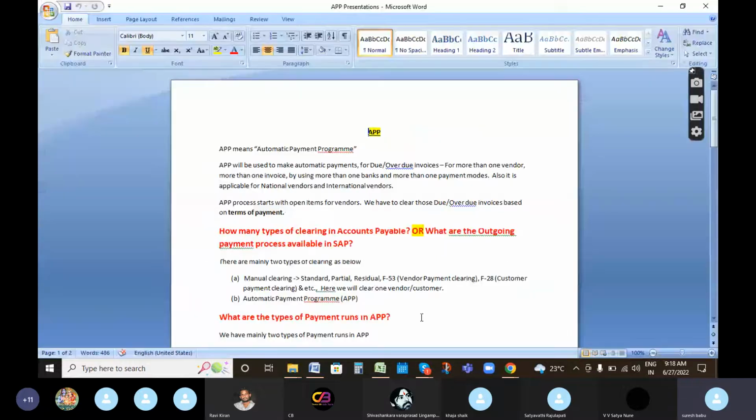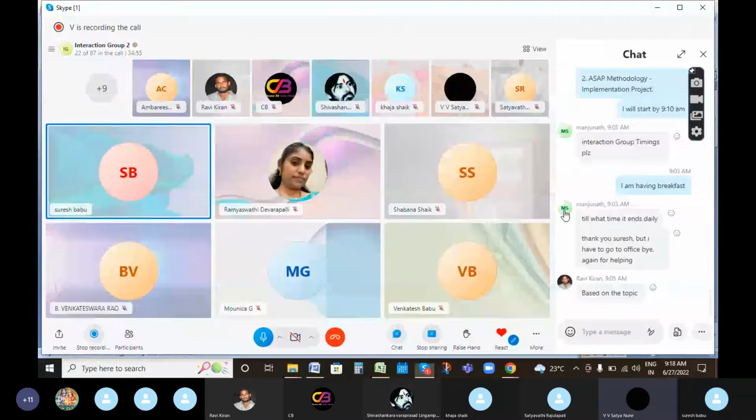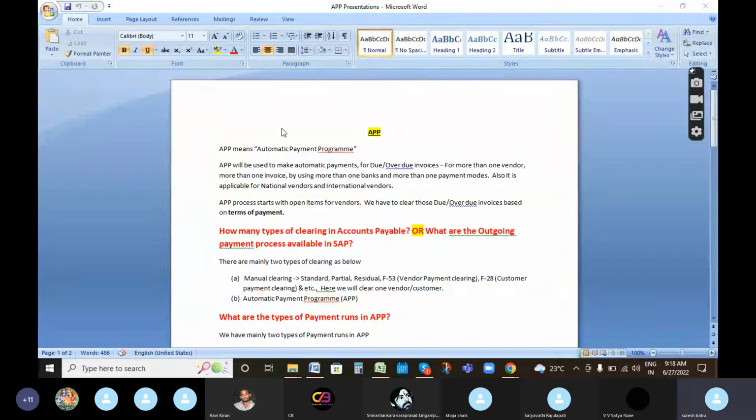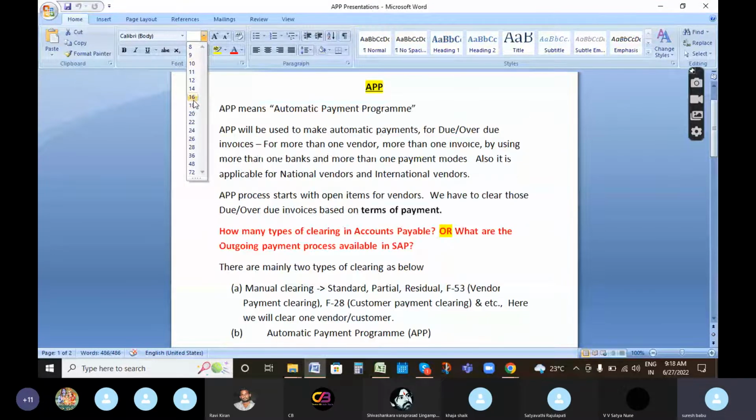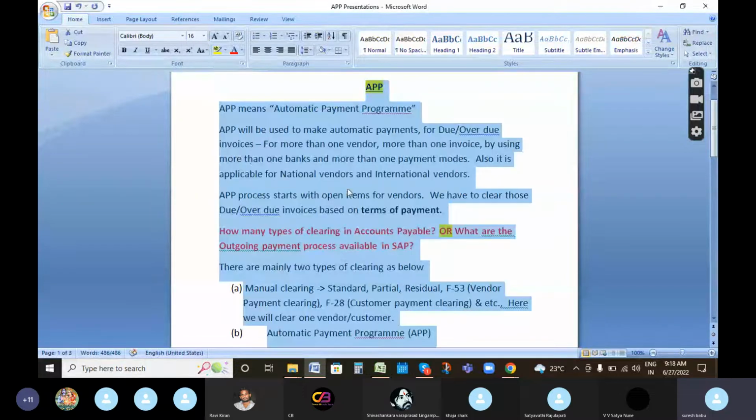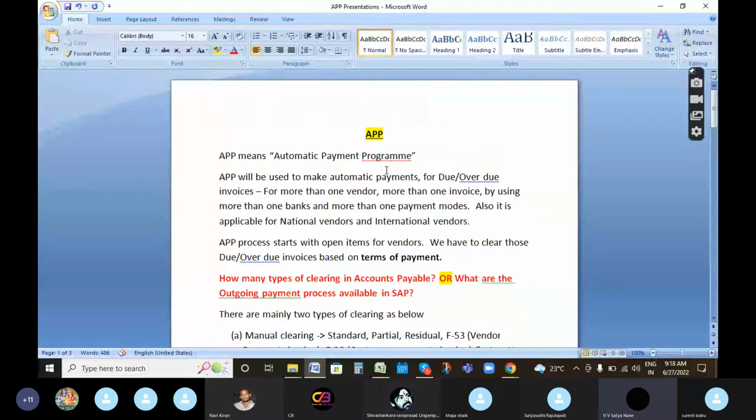Is everyone able to see my screen? Yes. Please maximize that one. It's visible. Okay. I have made the font size 18, 16. Okay.